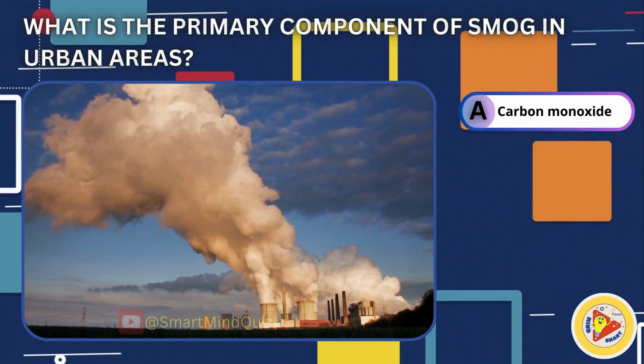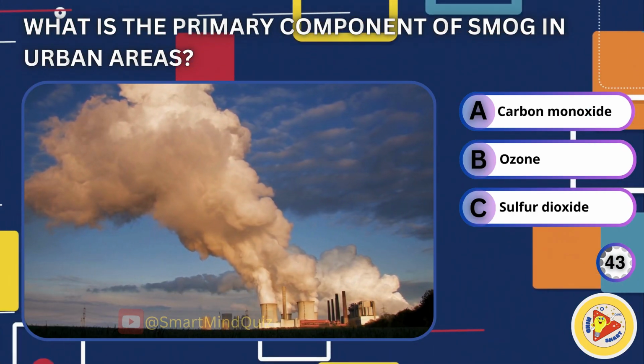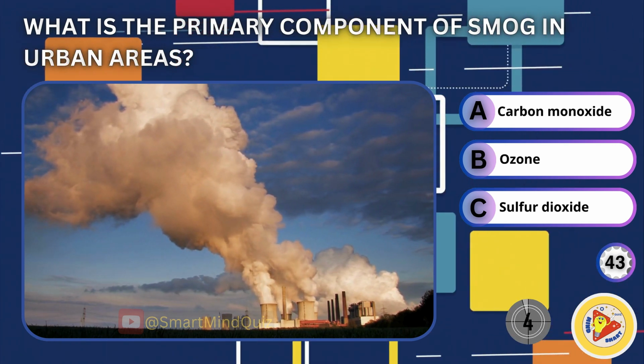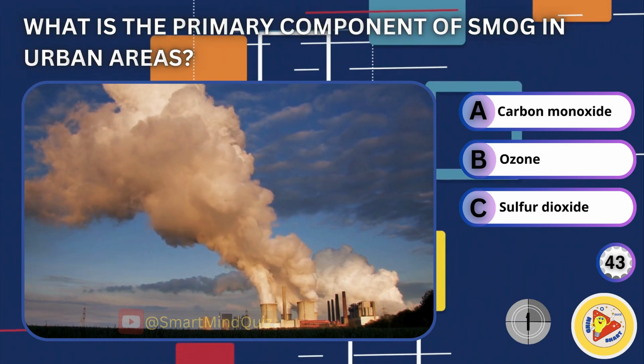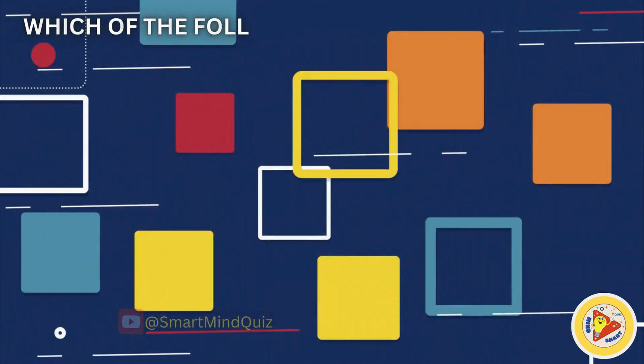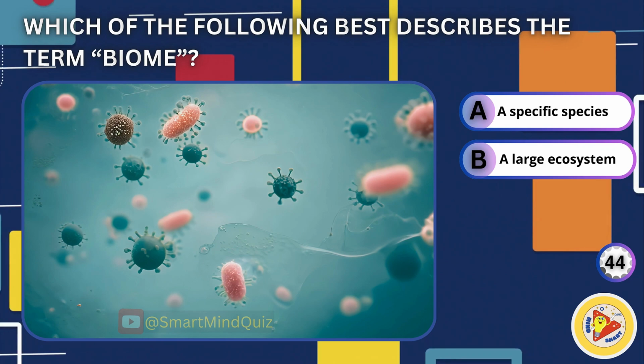What is the primary component of smog in urban areas? Carbon monoxide, ozone, sulfur dioxide. Right answer is ozone. Which of the following best describes the term biome?